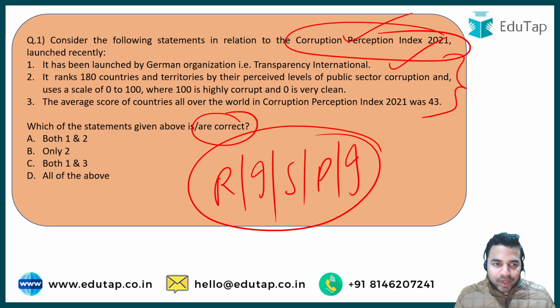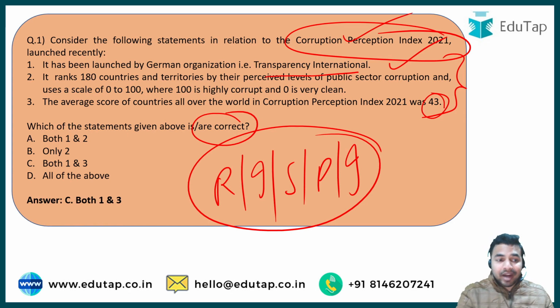Here you can see that the very first statement says that it has been launched by the German organization, that is the Transparency International. It ranks 180 countries and territories by the perceived levels of the public sector corruption, and it is also telling you what exactly the different scores tell us about the performance of that particular country. And the third statement says about the average score of the countries all over the world, which was 43. So the right answer to this question is both statement first and third are correct, that is option C.